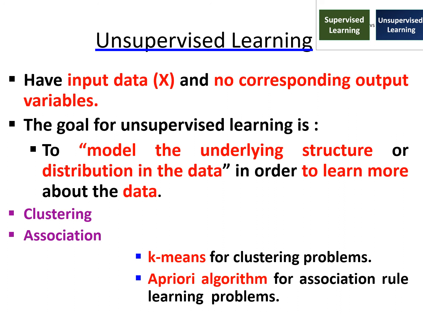The major things under unsupervised learning are clustering and association. K-means is an important algorithm for clustering, and the Apriori algorithm is used for association rule learning problems.